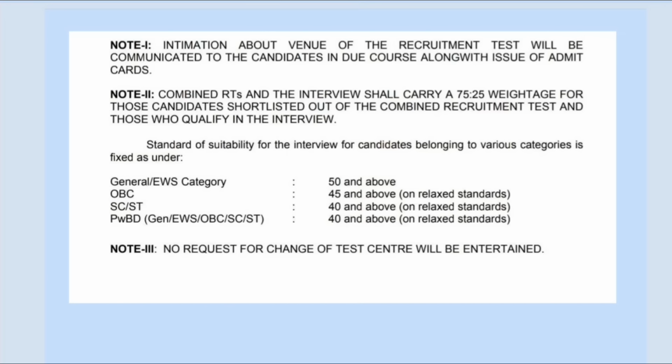Now there are some minimum standards of suitability for the interview, and these are the marks. For general and EWS category, you should have a minimum of 50 marks and above. And for OBC candidates, you should get a minimum of 45 marks in the written test or the recruitment test. For SC/ST candidates, you should get at least 40 marks and above. And for the PWD candidates, whether they belong to general, EWS, OBC, SC or ST, you should get at least 40 marks.